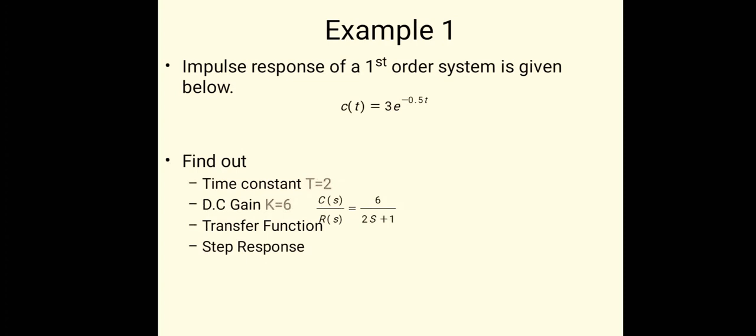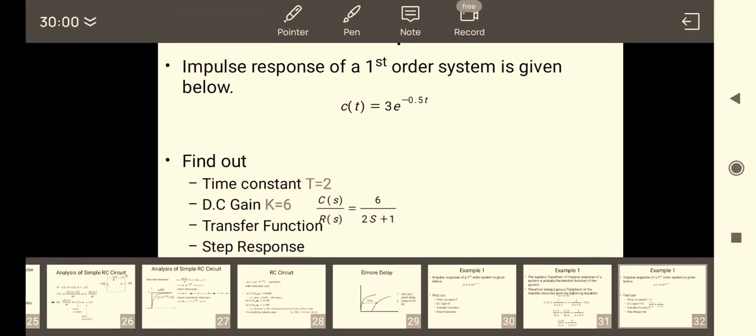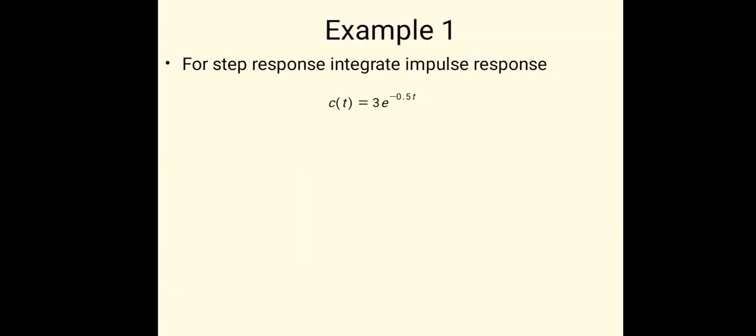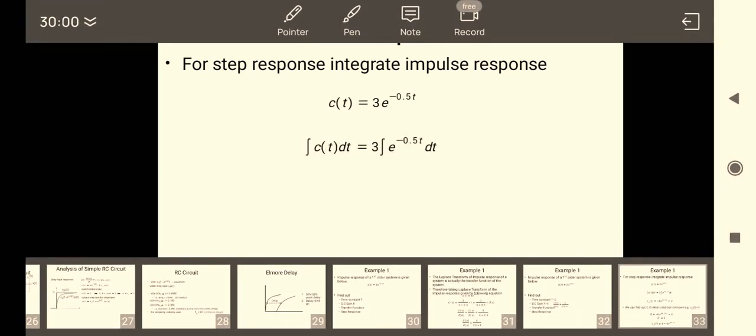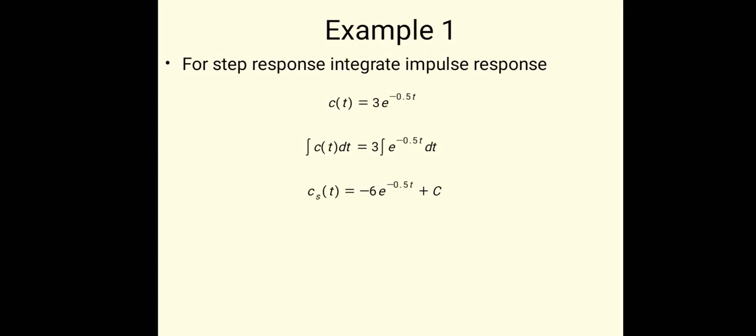So in this way, time constant is 2, DC gain is 6, transfer function is 6 upon 2s plus 1. Step response is 3 into e raised to minus 0.5 t. Okay, so in this way we can find out the step response in the Laplace domain also.